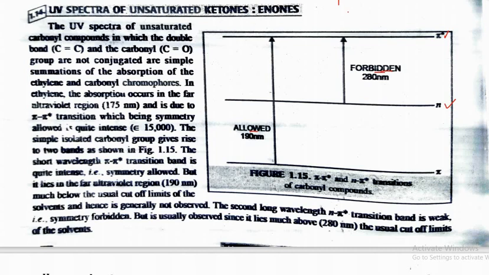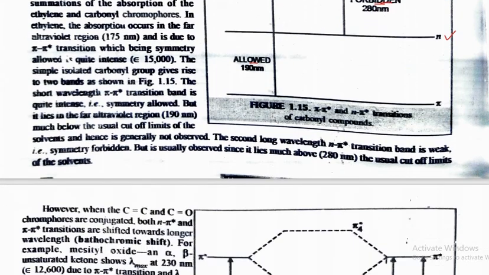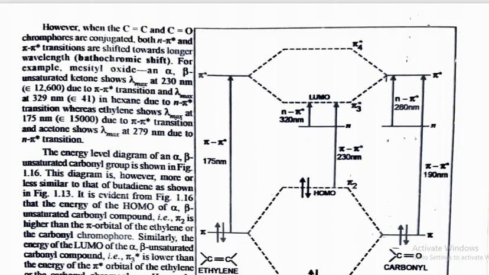Now, when they are present isolated, the absorption takes place for pi to pi star at 190 nanometer and for n to pi star at 280 nanometer. But when there is a conjugation, the energy difference decreases.